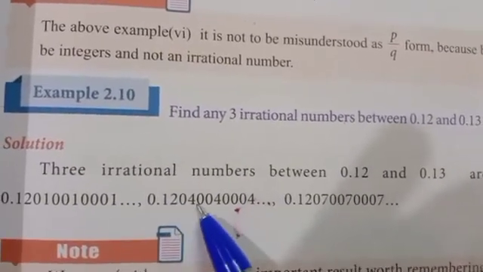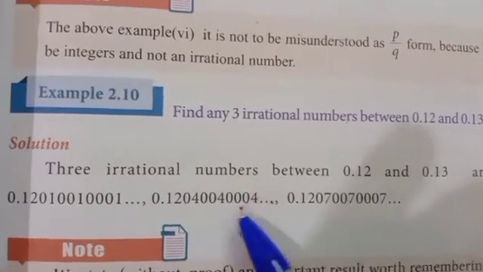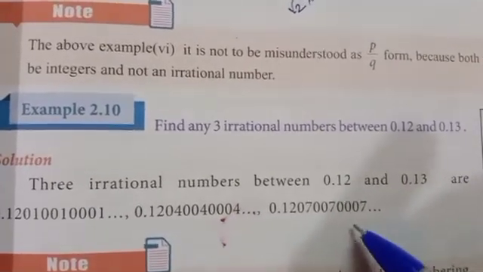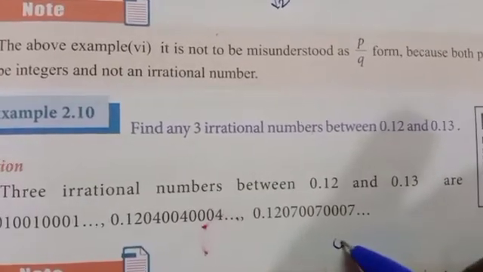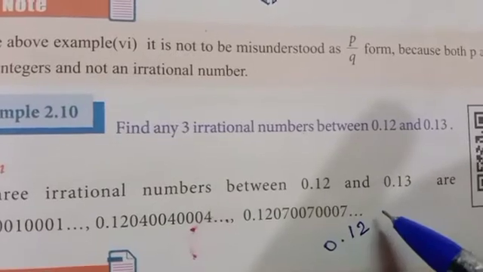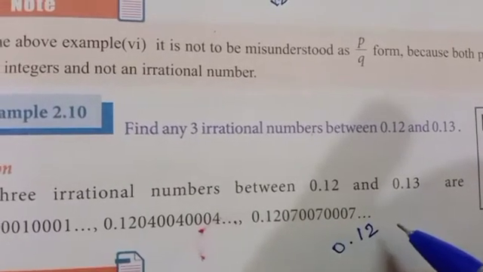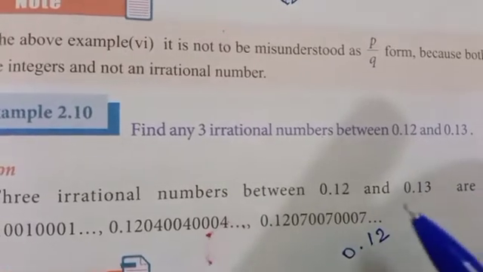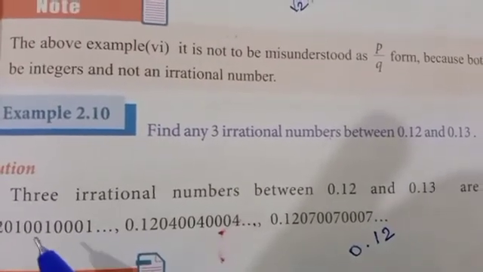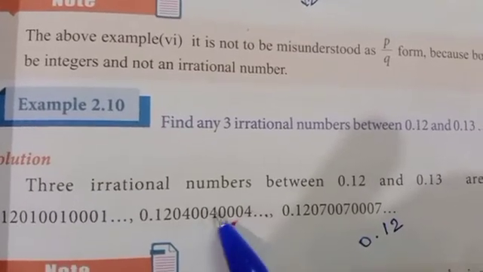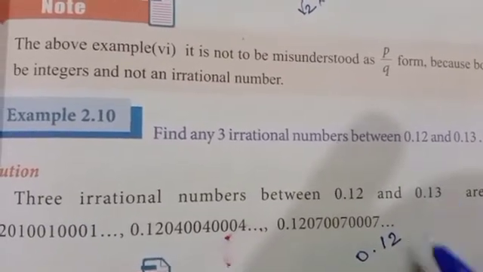Yes, 0.120, 400, you have to write your own numbers. Suppose you write like this, one more number: you have to start with 0.12, then you can use any numbers. There is a 3 here, so below 3. Do not use 3 in the second place. 0, 1, 2 are there, except this 3 you have to use.